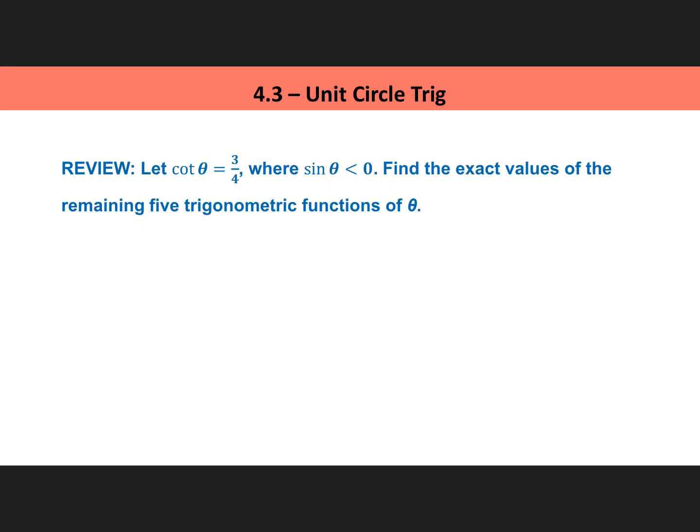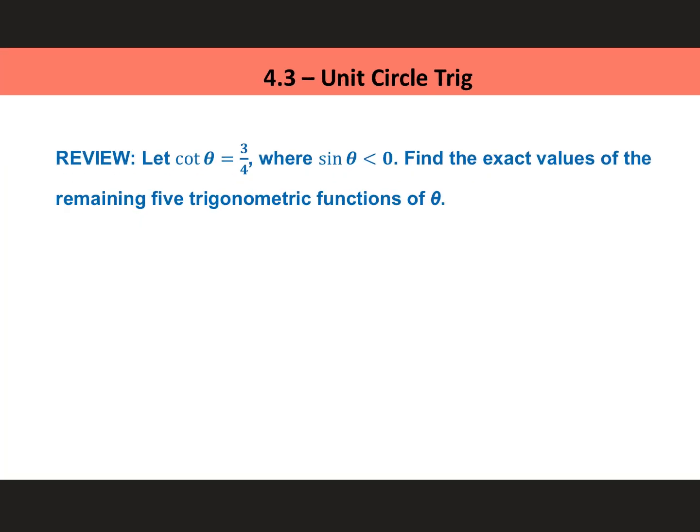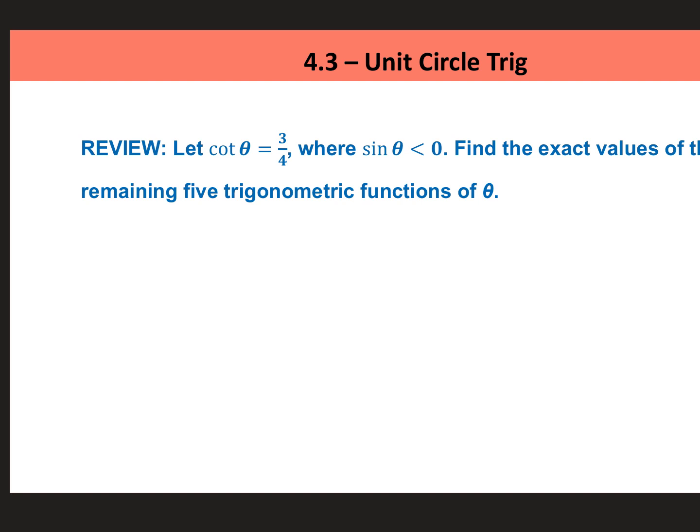All right, this example gets a little more involved because we have to actually narrow down which quadrant this thing is located in. So to do that, we use our little All Students Take Calculus mnemonic device here. So remember, these stand for the functions that are positive in that quadrant. So sine and its reciprocal here, tangent and its reciprocal there, cosine and its reciprocal here, and then of course everything is positive in the first quadrant.